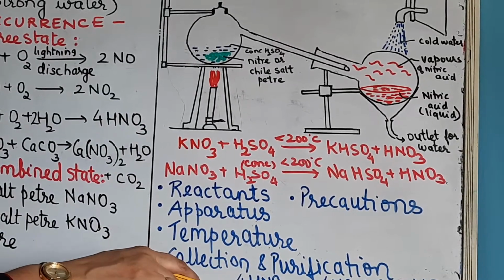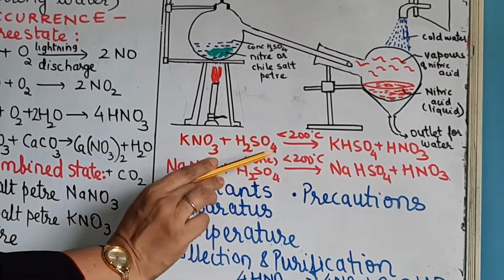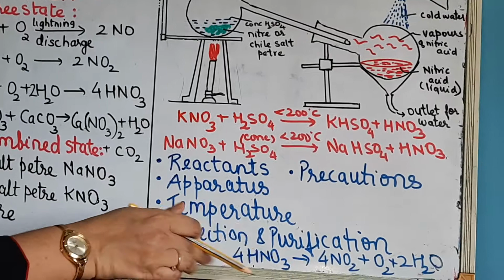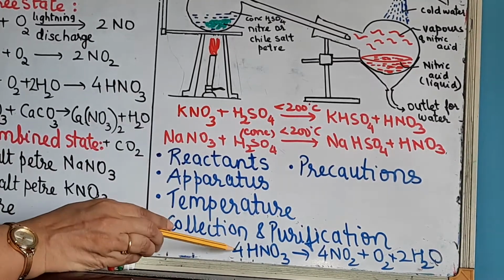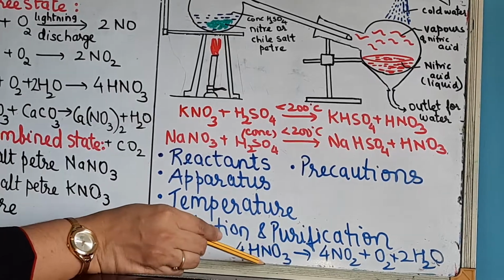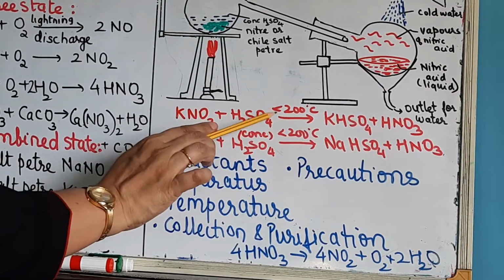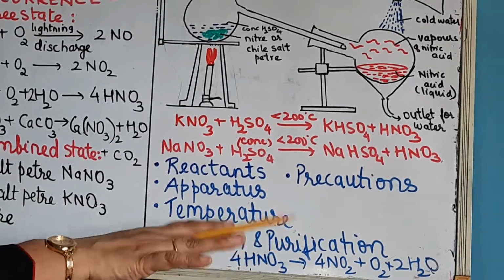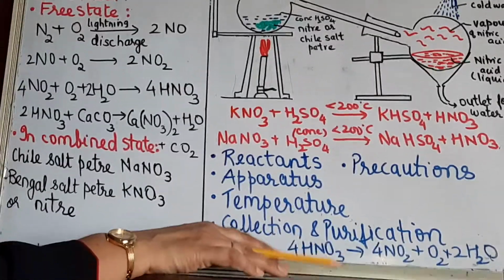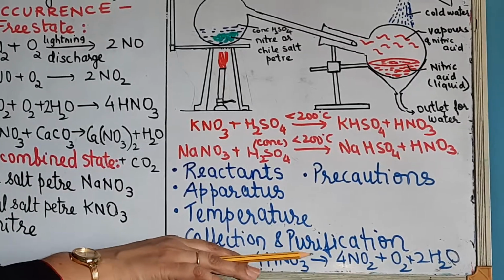And the third reason why we are using a temperature around 200 degrees is that at higher temperatures the nitric acid has a tendency to undergo decomposition. So it will undergo decomposition and form NO2, O2 and H2O. So to avoid all that, you have to keep the temperature conditions to less than or around 200 degrees. Is it clear? Similar to hydrogen chloride, there also the temperature requirement was less than or around 200. I hope you remember that.